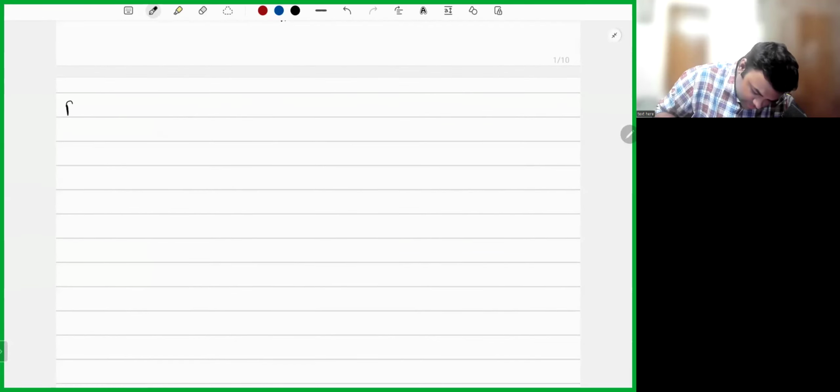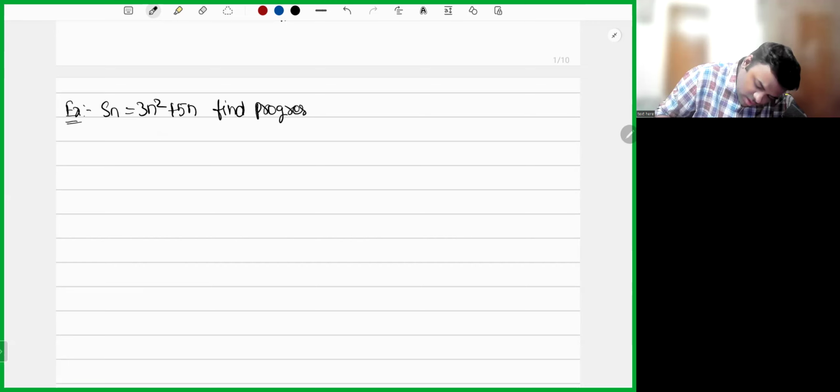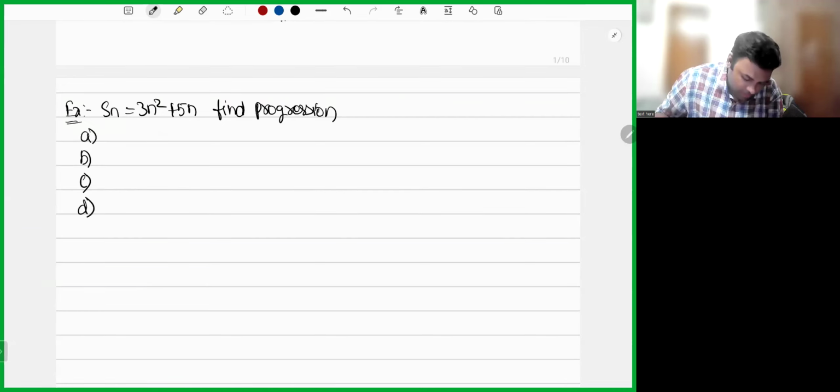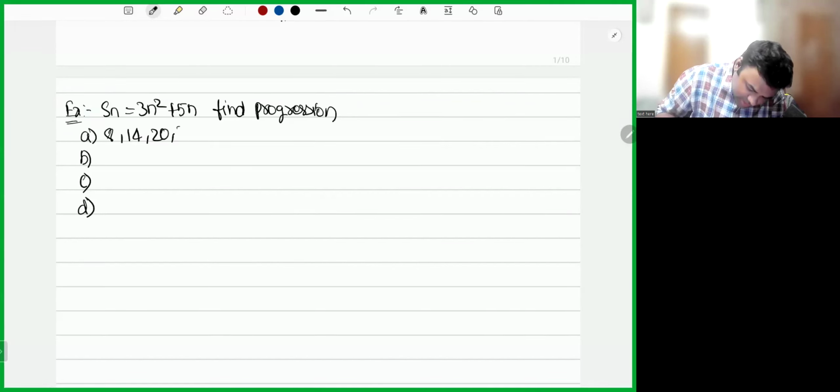Example. I'm telling Sn is equals to 3n square plus 5n. I am asking, find the progression. Options are given: option A, option B, option C, option D. Option A is given as 8, 14, 20, 26.